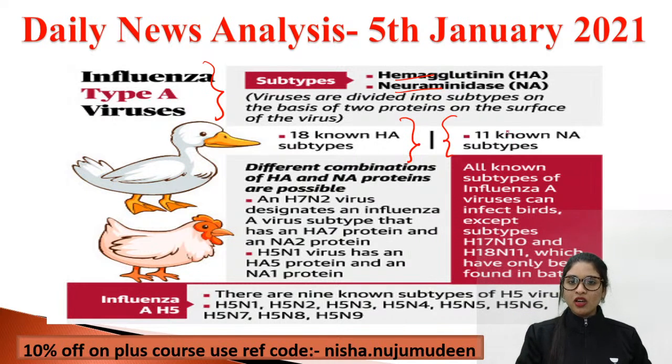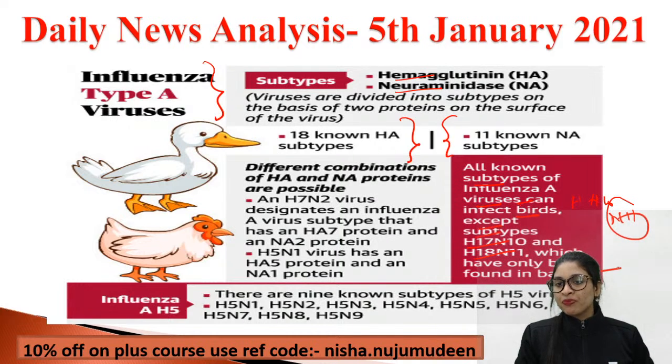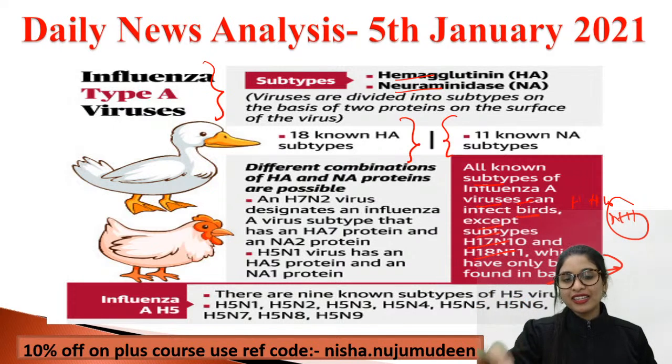Now this is very important. All the known subtypes of influenza A virus can infect birds, except the subtypes like H17, H18, N10, N11, etc. These you can basically find in bats, and you had this disease from bats also, in fruits and all. You can connect that perspective in this as well. Clear?